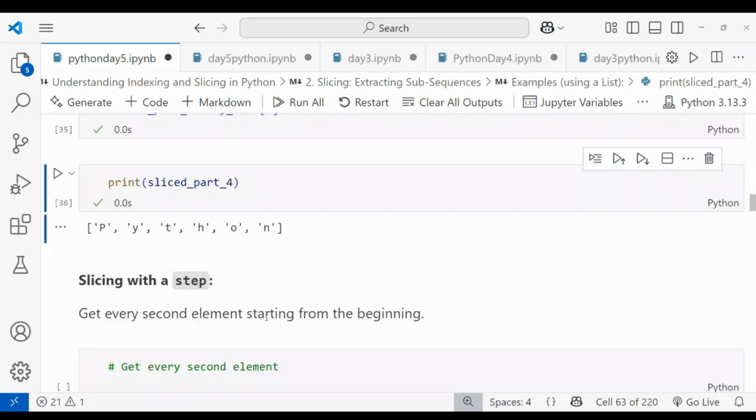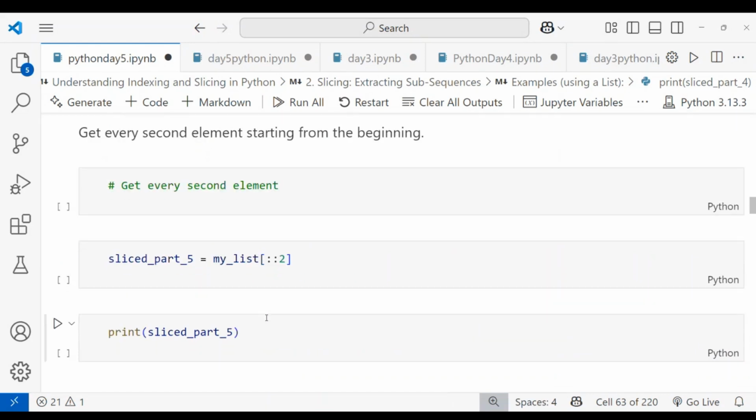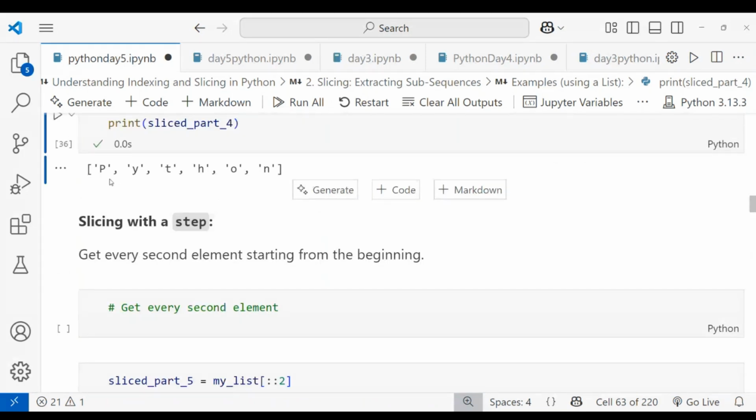Okay, coming to slicing with a step, giving every second element starting from the beginning. I want every second element. You can see here, right, 0, 1, 2, 3, 4, and 5. I want every second element. First, P should be printed. So it skips Y and T. Then I will get H, and it skips O and N. So I will get the values only P and H.